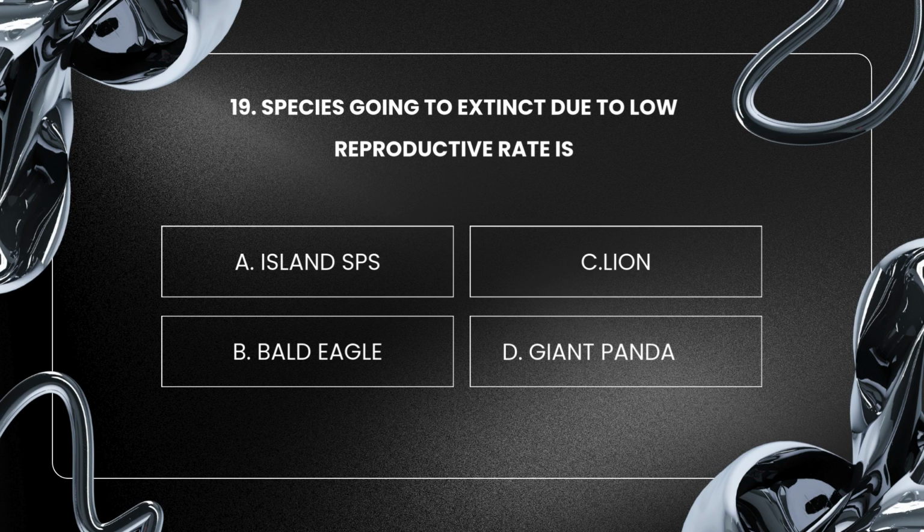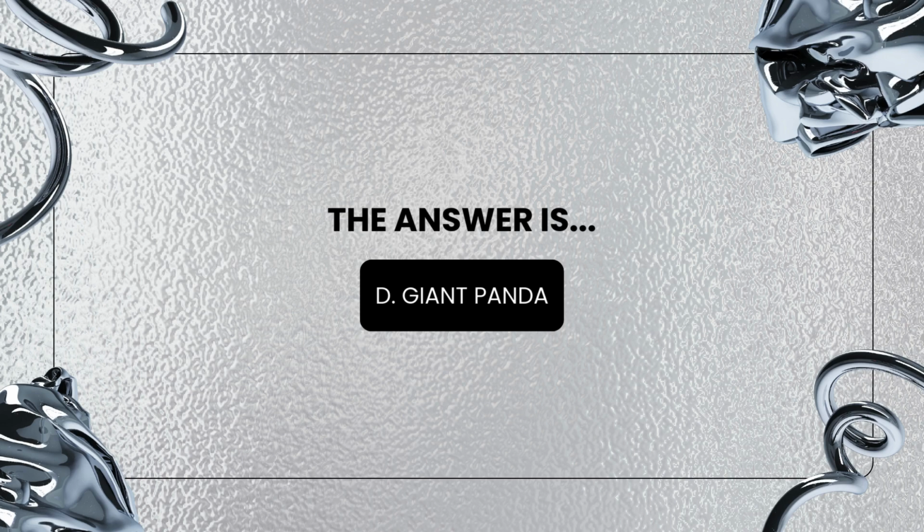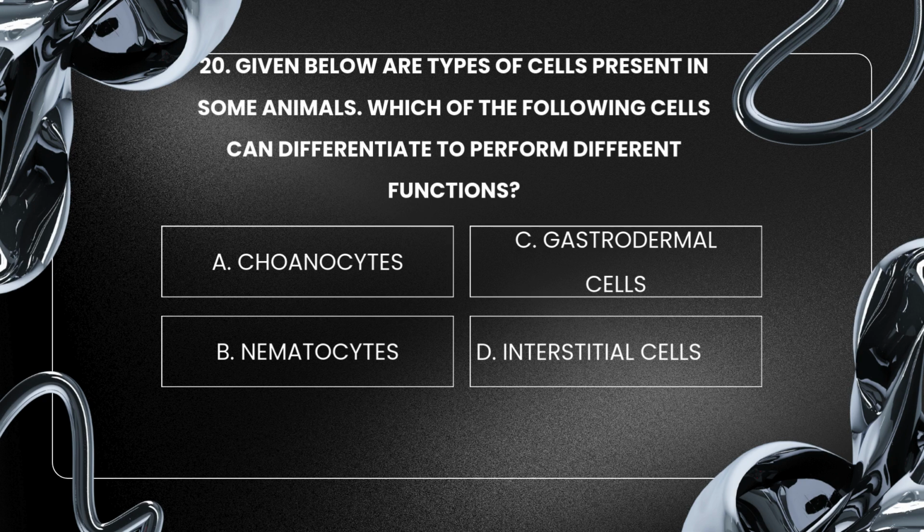Question 18. The species going to extinct due to low reproductive rate is A. Island, B. Sea lion, C. Bald eagle, D. Giant panda. The answer is D. Giant panda.